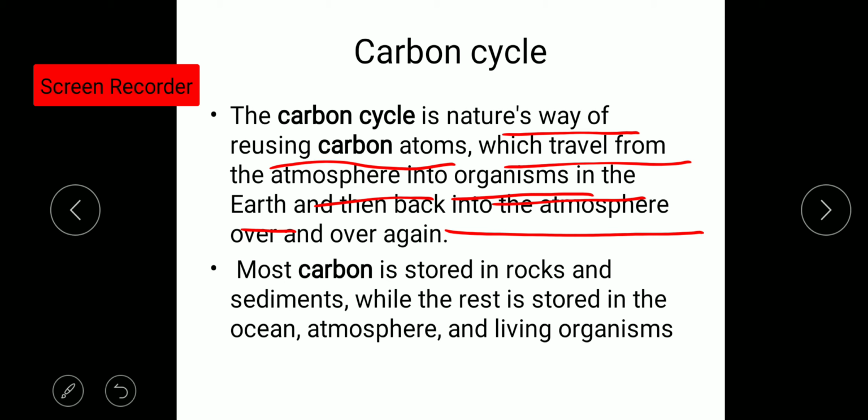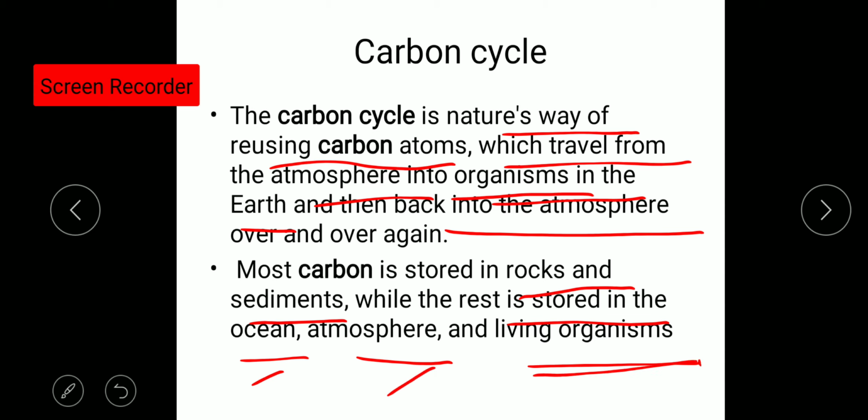So most of the carbon present in our nature is stored in the rocks in the form of sediments, while the rest is stored in the oceans, atmosphere and living organisms. In oceans, like limestones, in the atmosphere in the form of CO2, and in living organisms in the form of carbohydrates, proteins, fats.